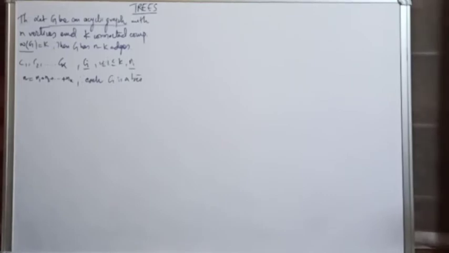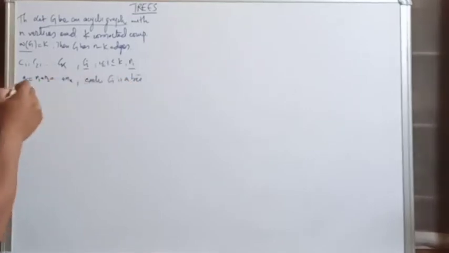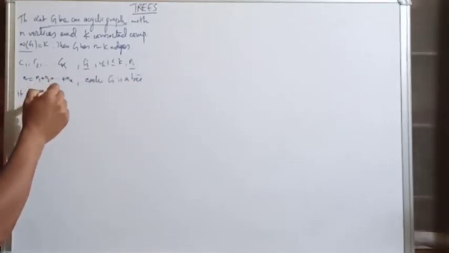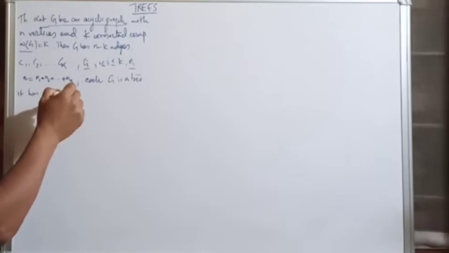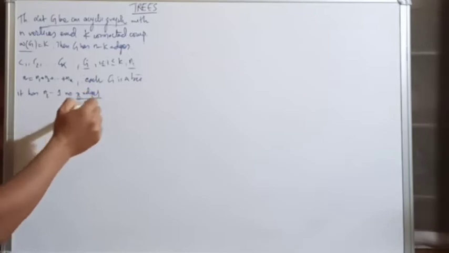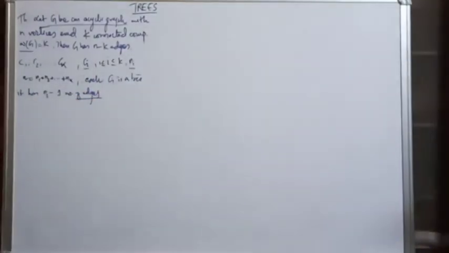And also it has ni minus 1 edges. We have done a previous theorem that in each tree, if there are n vertices, then there are n minus 1 edges.